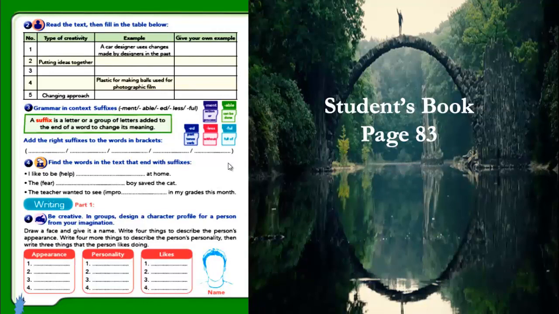If you look at your book here, this page, you're going to find an exercise, exercise number 2 here. We have here the type of creativity and the example here, and you're going to give your own example. If you look here, we have 5 types of creativity, and each one has an example, and here you are going to write your own example. You are going to get it from the previous page, page 82.